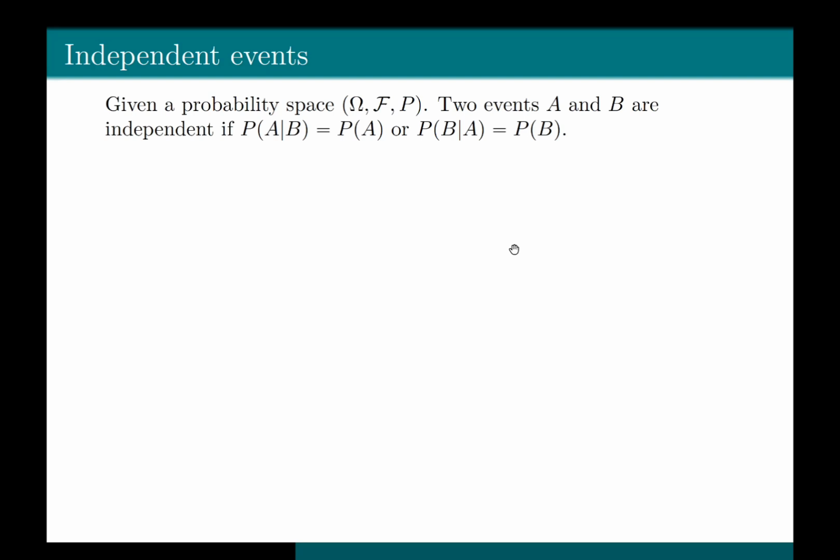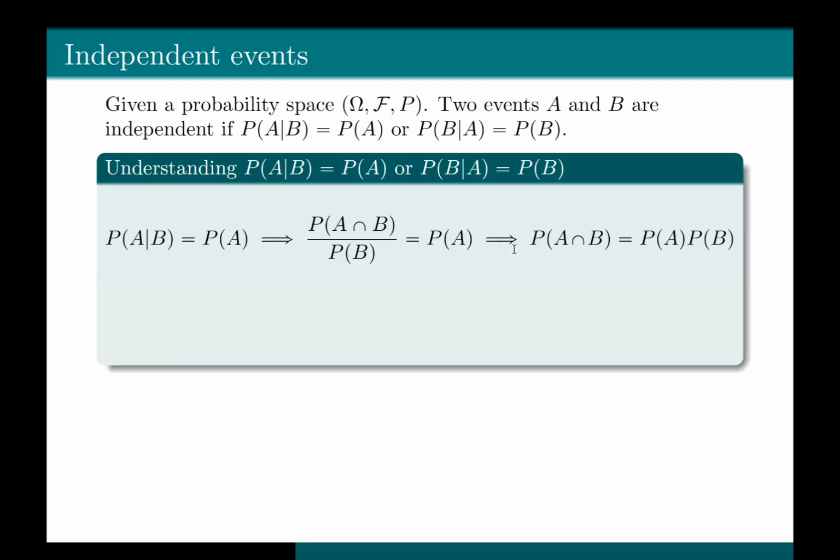So here, when we have independent events, both the events A and B can occur at the same time. But the occurrence of event A would not give us any information about event B. So the outcome of one event does not impact the outcome of the other event. Okay, let's try to use the formula of conditional probability and see what we get here. So probability of A given B is equal to probability of A.